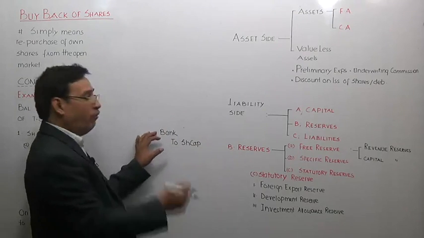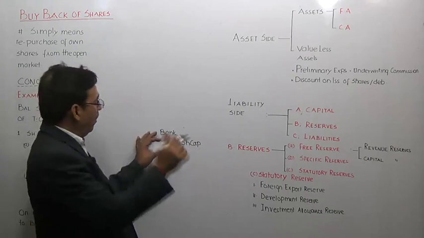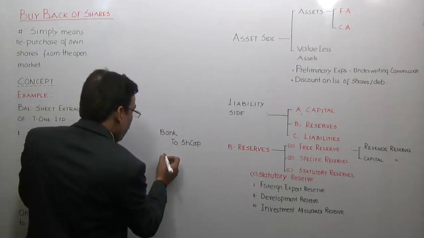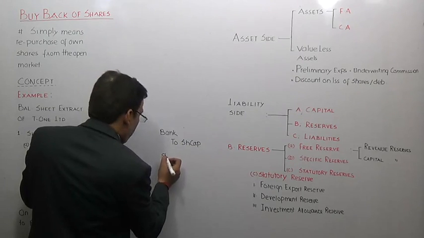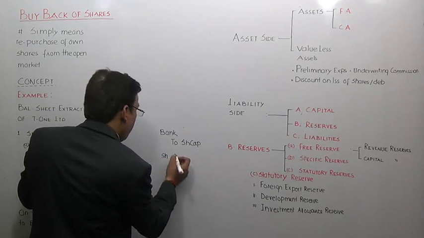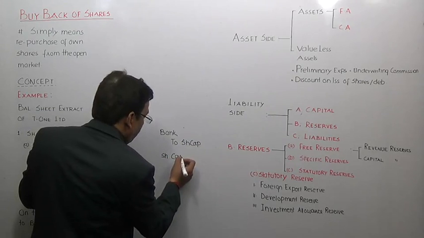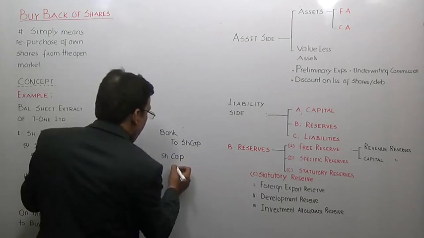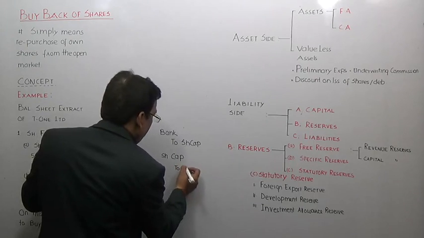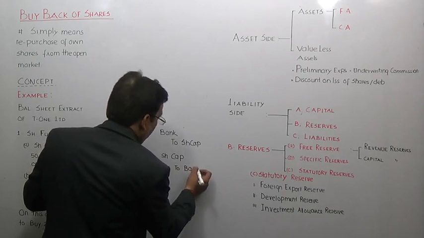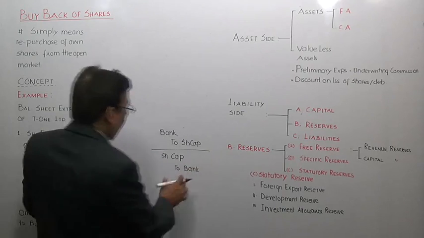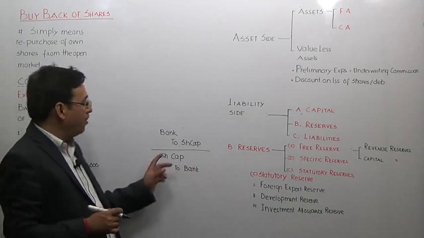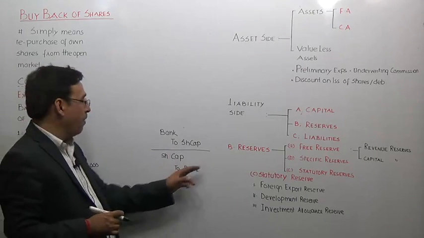And when a company will redeem the equity shares, then company will ask the shareholders to give back their shares. So shares will come back to the company. So share capital will be debited and company will now pay them cash. So this is the entry for redemption of equity share capital, or in other words, the entry for buyback of equity share capital.